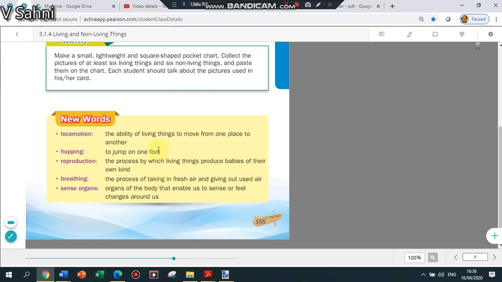These are some important definitions that may come as filling the blanks, or if I put them as questions, then you have to learn them in the form of question answers. See, now you are in grade 3, children, so we cannot say that only whatever is given in the notes will come. Questions can come from the textbooks also. When I say questions, I mean filling the blanks can come.